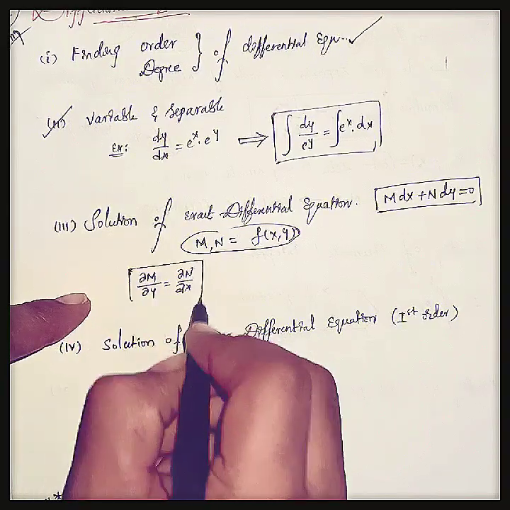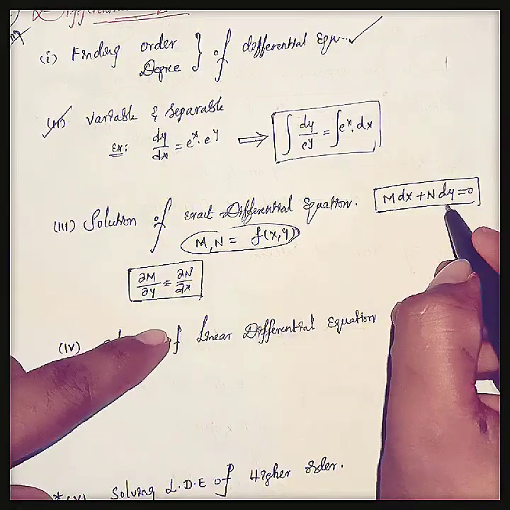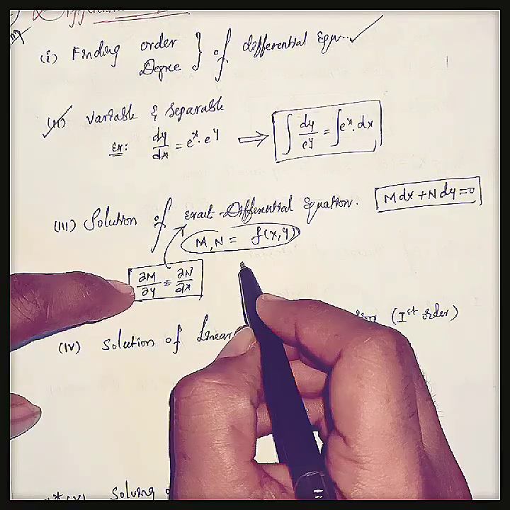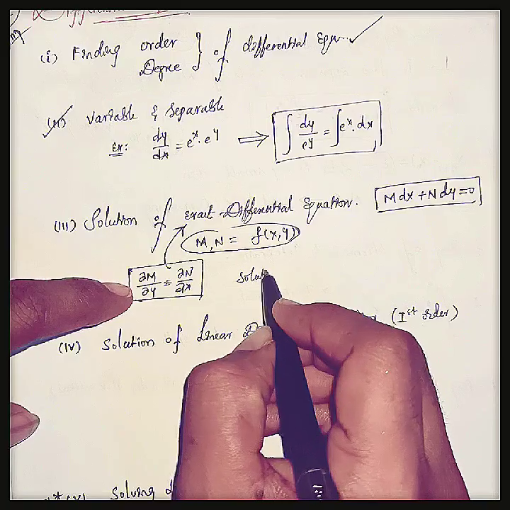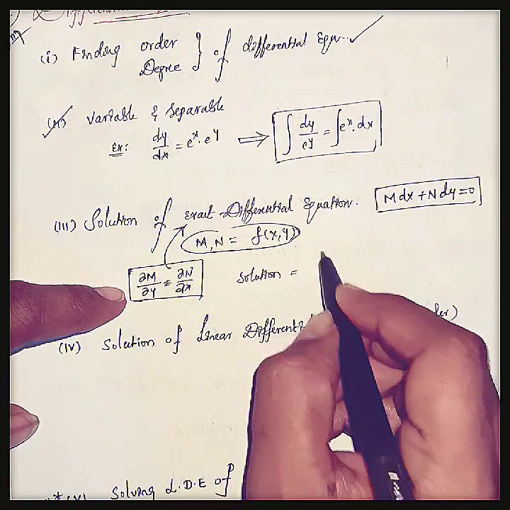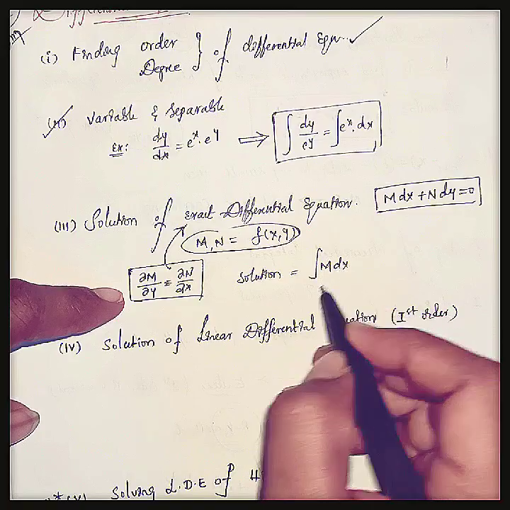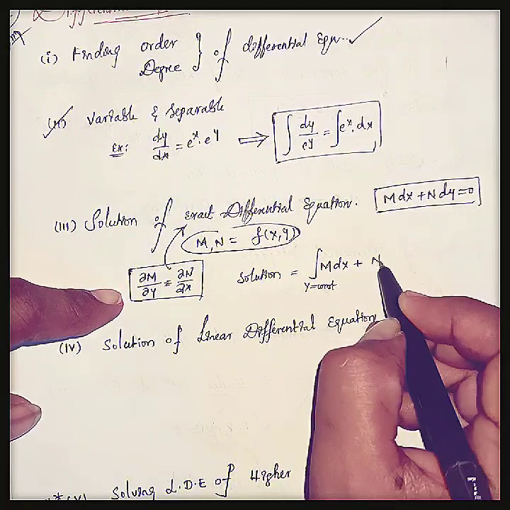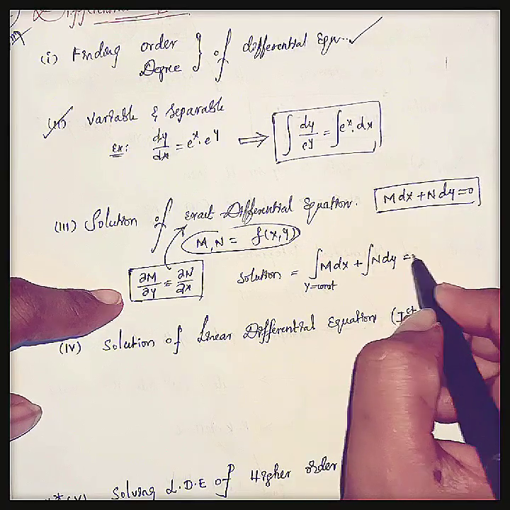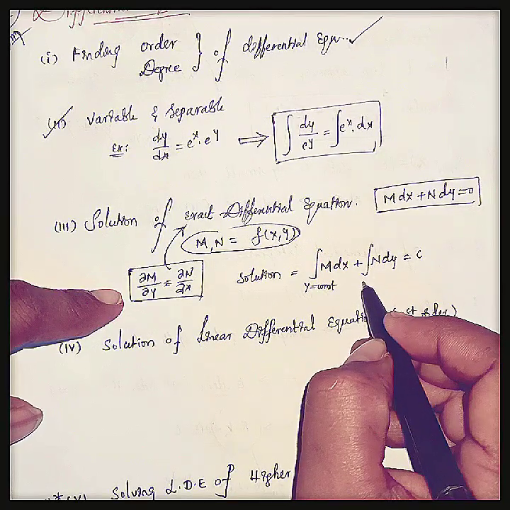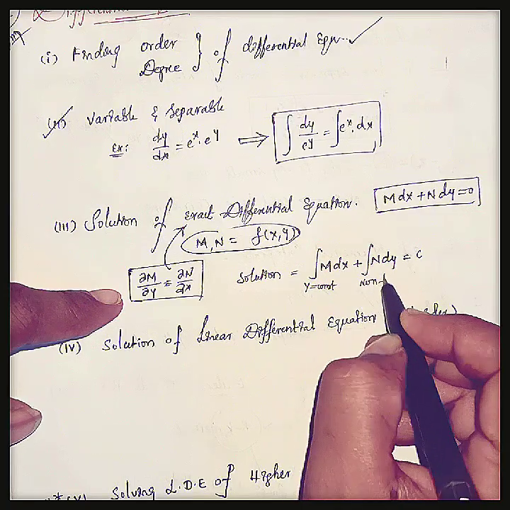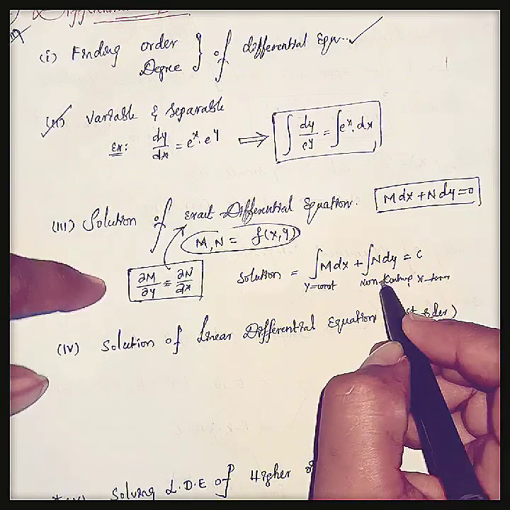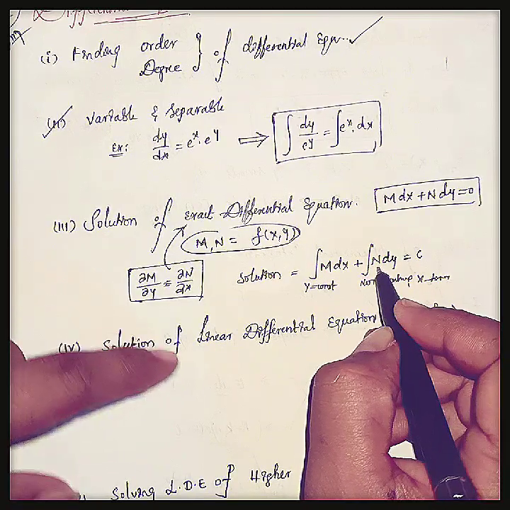If this condition is satisfied by the equation, then that is said to be an exact differential equation. And the solution of this exact differential equation is the integral of M dx, treating y as constant, plus the integral of those terms of N dy not containing x, equal to a constant. Here in N dy, we should not take the x terms.